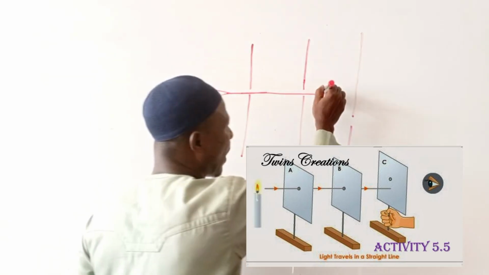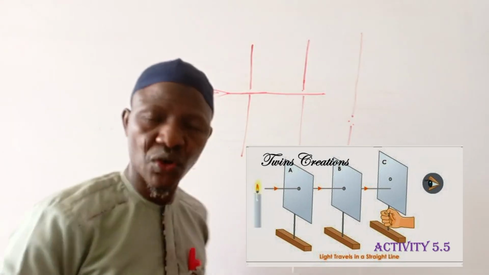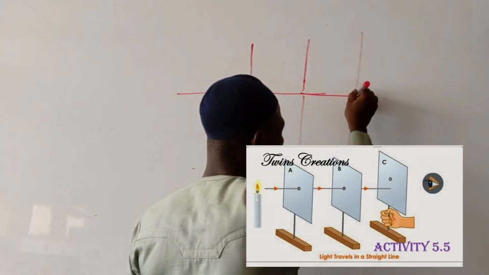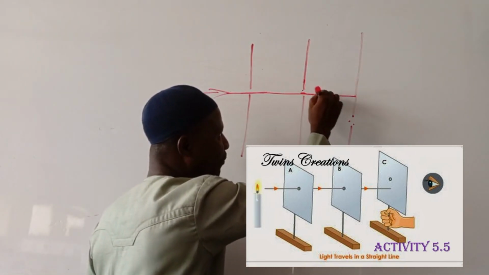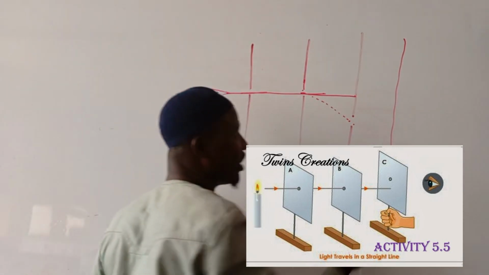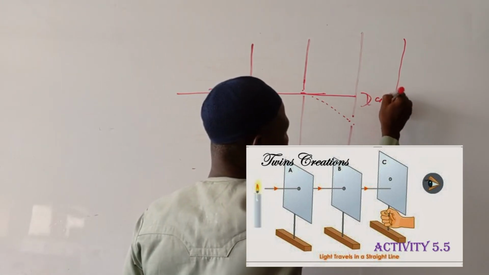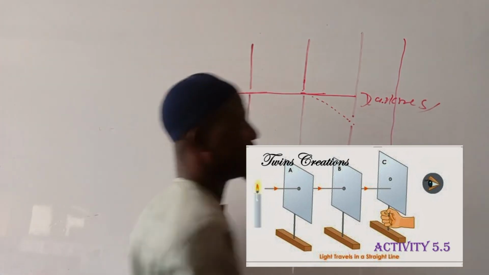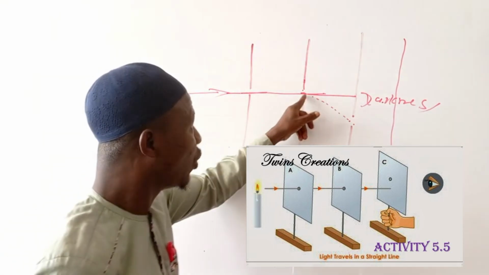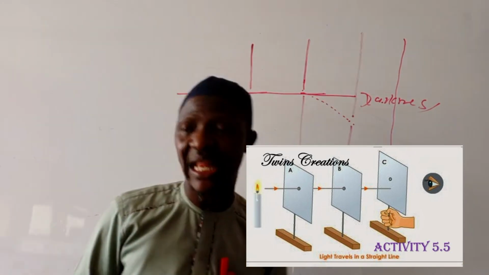But because this hole and this hole are not on a straight line, what will happen? When the light gets to this place, it cannot come through. So if you now place any other cardboard here, what you are going to see is darkness. So light cannot travel through a bent road, but it travels on a straight line.